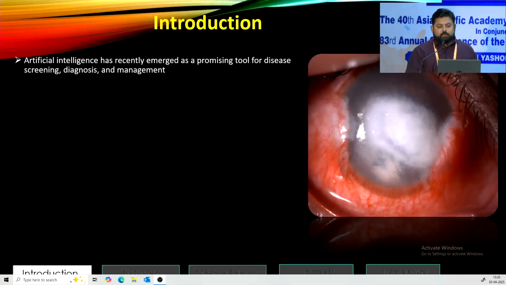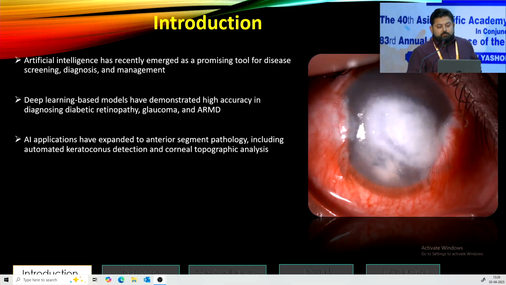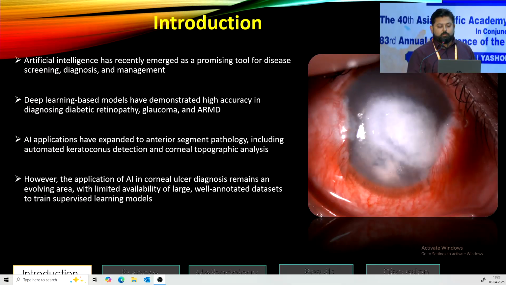Artificial intelligence has recently emerged as a promising tool for disease diagnosis, screening, and management. Deep learning models have also demonstrated high accuracy in diagnosing diabetic retinopathy, glaucoma, and AMD. AI applications have expanded into various pathologies and anterior segment areas, such as keratoconus detection and corneal topographic images. However, the application of AI in corneal ulcer diagnosis remains an evolving area with limited availability of large, well-annotated datasets